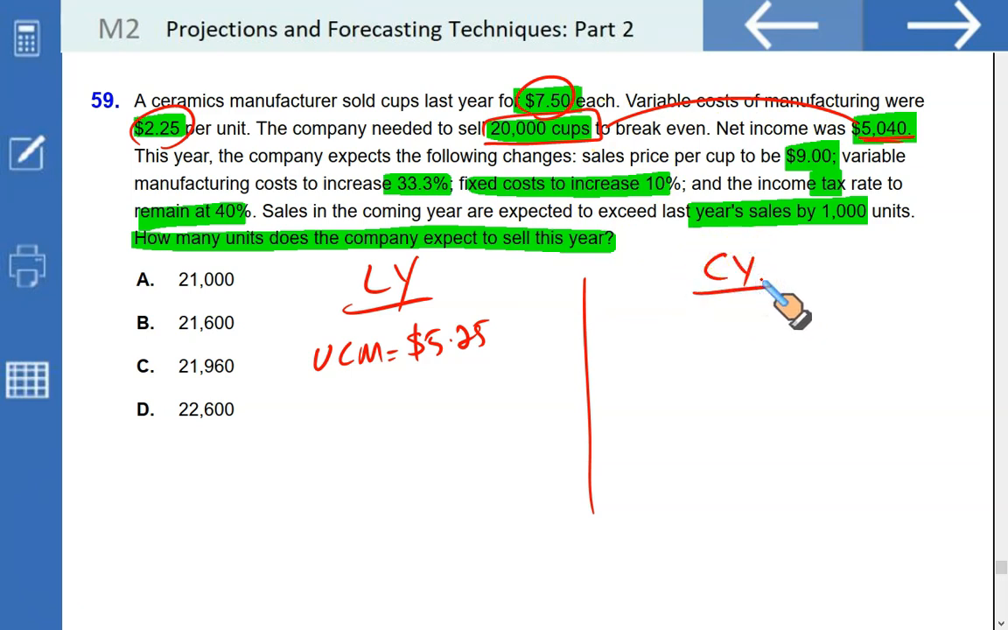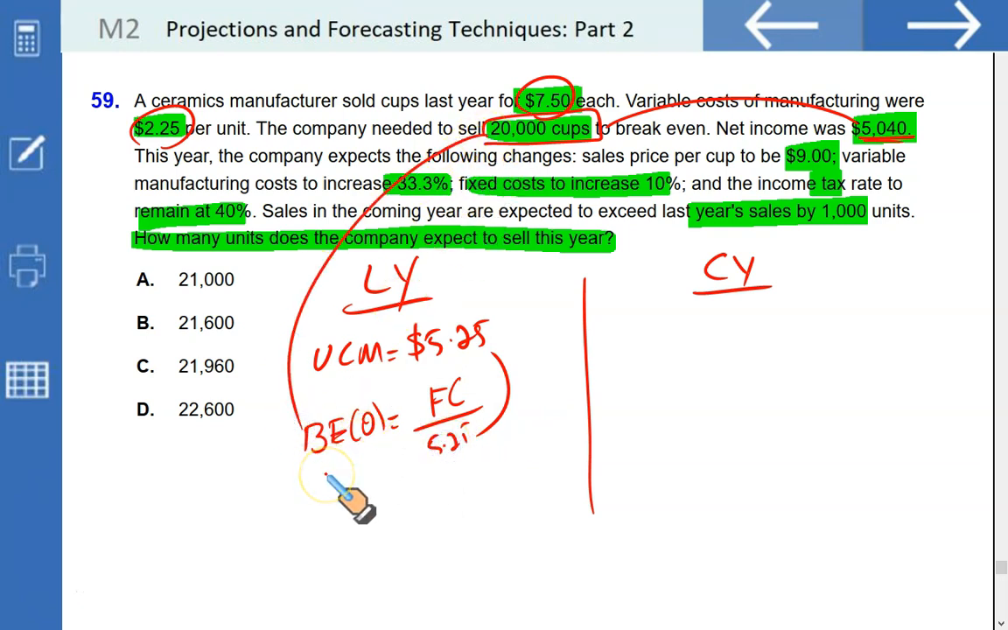So what you're going to do, break-even quantity is equal to fixed cost upon unit contribution margin 5.25. Break-even quantity is given as 20,000. So 20,000 multiplied by 5.25 gives you the fixed cost last year, which is $105,000. Now we can also find out the quantity sold last year, because if 20,000 is a break-even quantity, we generated 5040 as our net income last year.